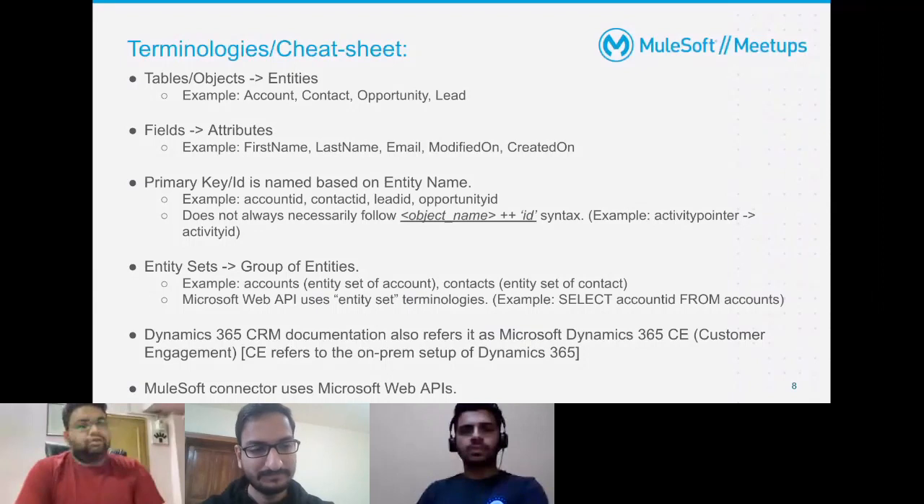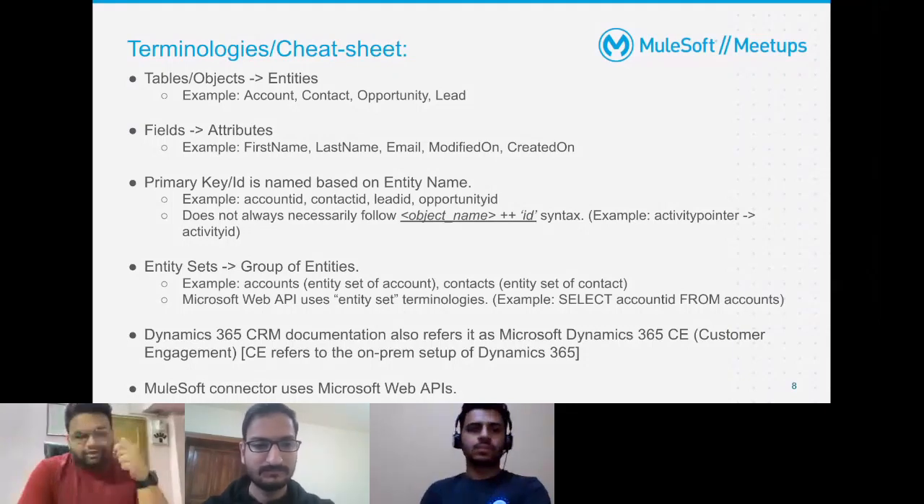Okay, the fifth point is in terms of how you explore the internet for Dynamics 365 CRM. A lot of the documentation will refer to Dynamics 365 CRM as Dynamics 365 CE.